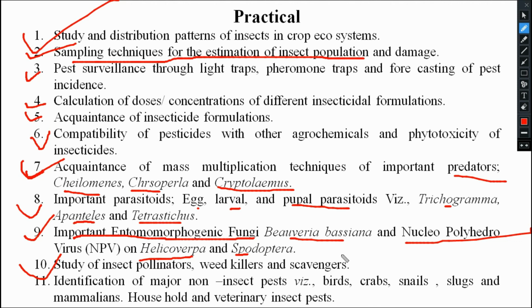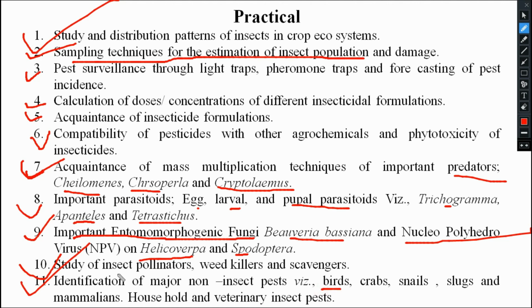Then the tenth one, that is the study of insect pollinators, weed killers and scavengers. This is nothing but a graphical representation of these pollinators, weed killers, scavengers and their importance. Very few points will be there. You have to write down and you have to draw those diagrams. Okay. And the last one, that is identification of major non-insect pests like birds.